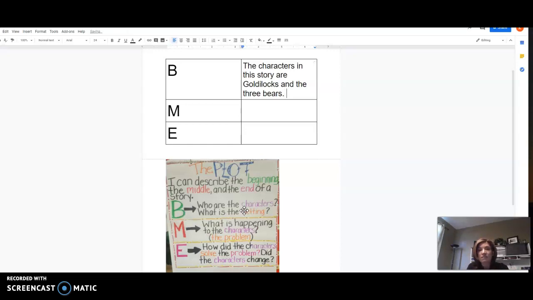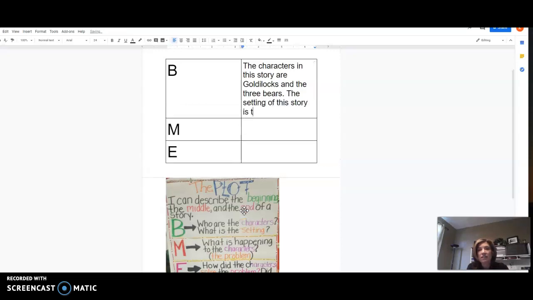So our next sentence would sound like this. The setting of this story is the bear's house. I've now told my audience who the characters are and what the setting is. Now I'm going to focus on telling the middle of the story. This is where, if we look at the anchor chart, we answer this question. What is happening to the characters?